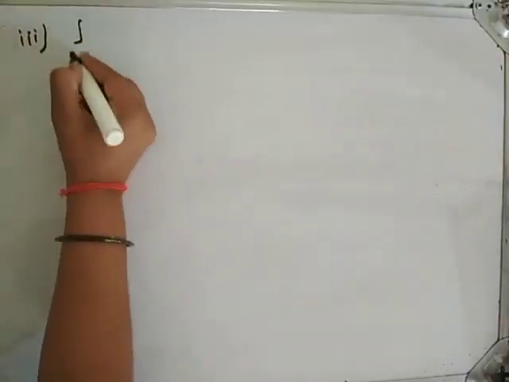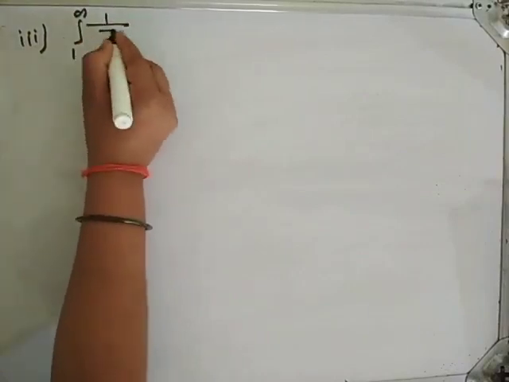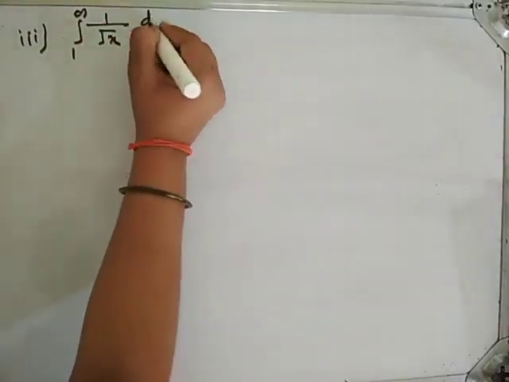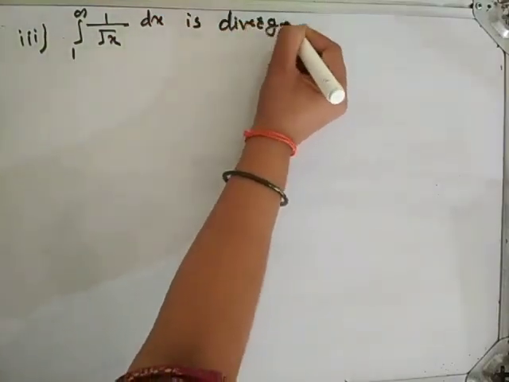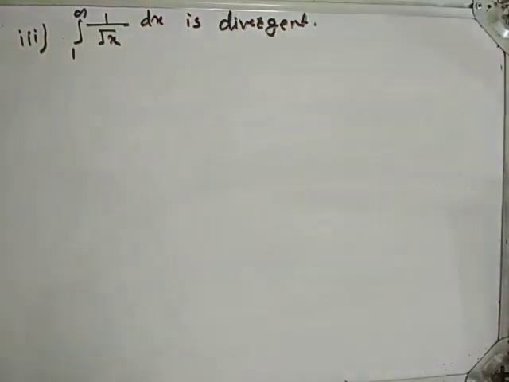Let us see the next example. Third, integration from 1 to infinity 1 upon root of x dx is divergent. Okay?